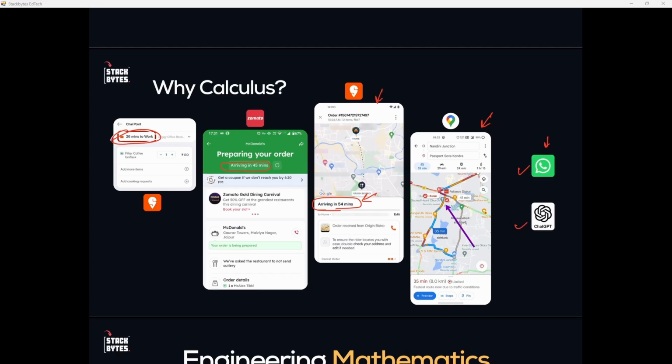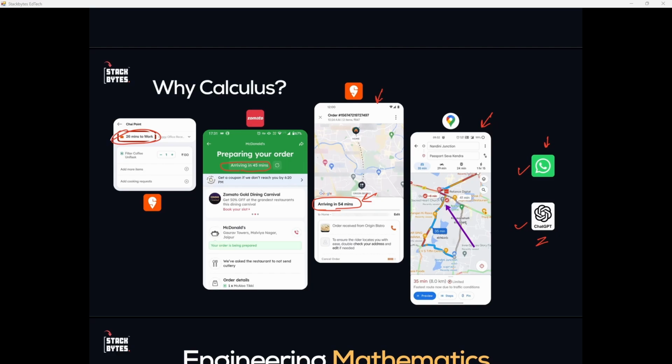Let's take an example of ChatGPT. ChatGPT learns from mistakes. Every time the model gives a wrong answer during training, it makes a tiny adjustment. It figures out which direction to change its settings to get a slightly better answer next time. It does this millions of times. And the way it figures out which direction to change, that's calculus. The model is asking, if I change this slightly, does my answer get better or worse? That is the core question calculus actually answers, right?